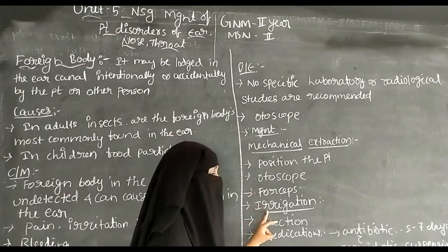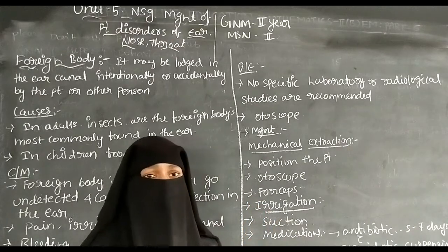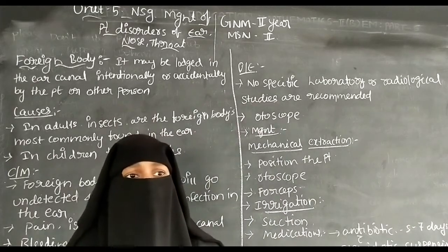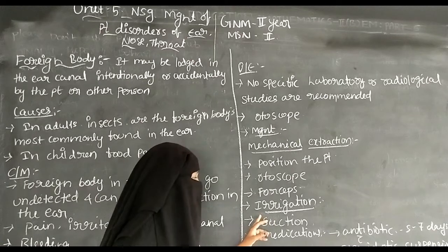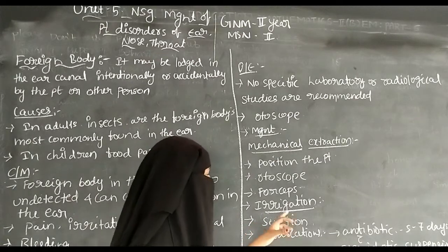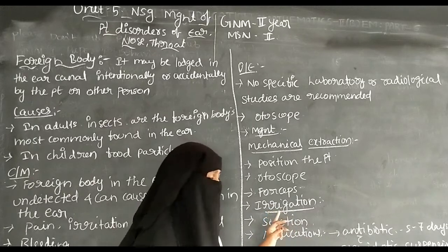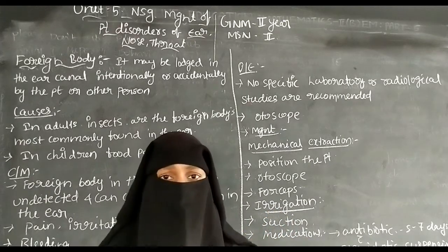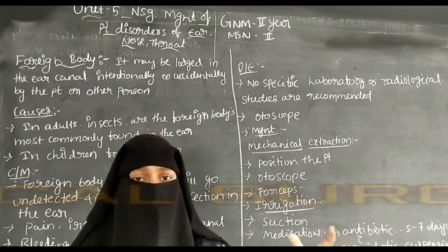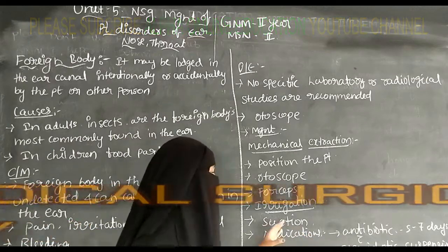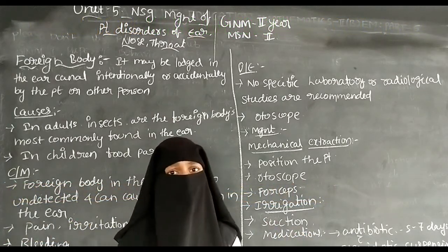And the next one is irrigation. Irrigation uses warm water, and with this warm water we can clean the ear and remove the foreign materials from the ear canal. And the next one is suction. Suction means one catheter can be inserted into the ear canal, and by this catheter we can remove the foreign bodies from the ear canal.